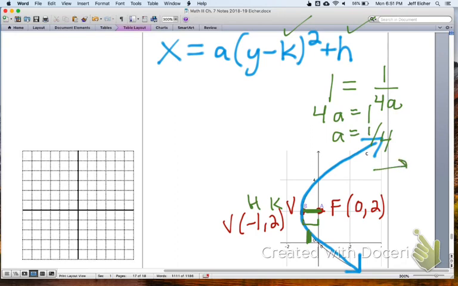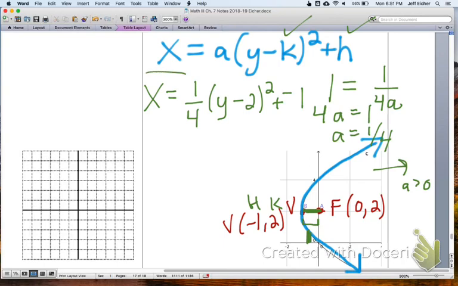It is opening to the right, so a is positive, and I think that's pretty good with that. Your equation would be x equals 1/4 times y minus k, k is 2, plus h, which is negative 1. We should probably clean this plus and negative up, and we'll just put minus 1. Whew, there we go. 4 down.